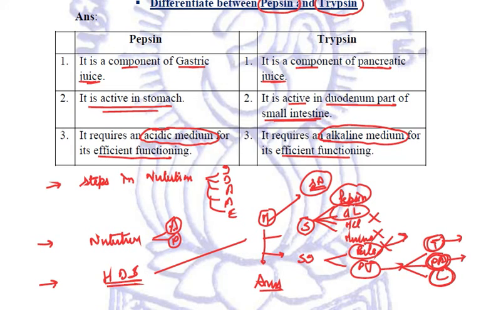Fine. So let's end the topic here only, because we have done so many things today, and I think you will be requiring some time just learning each and every detail. So please make sure that you learn up the human digestive system and all the details regarding it. Clear? So we'll meet you in the next lecture with the next topic. Till then, keep happy, remain healthy, try to take care of yourself, and study well.